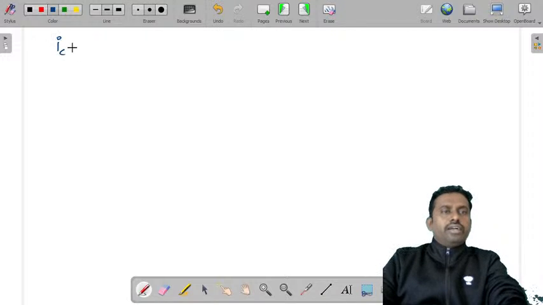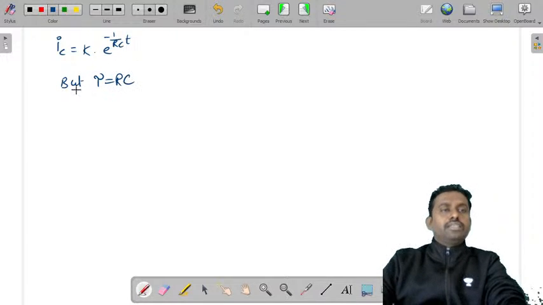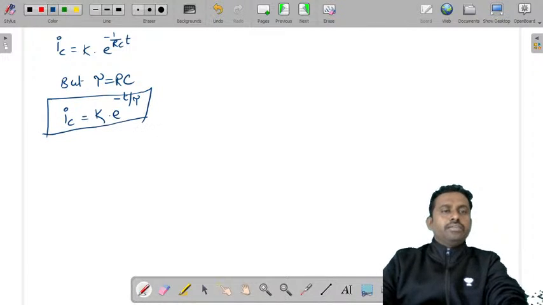So we got IC is equal to k into e power minus t by RC. But what is the time constant of an RC circuit? It is RC. Therefore, IC is equal to k into e power minus t by tau. This is IC. To find IP, you need the RHS.